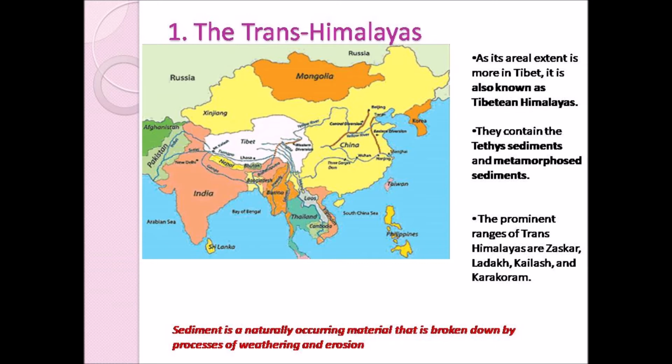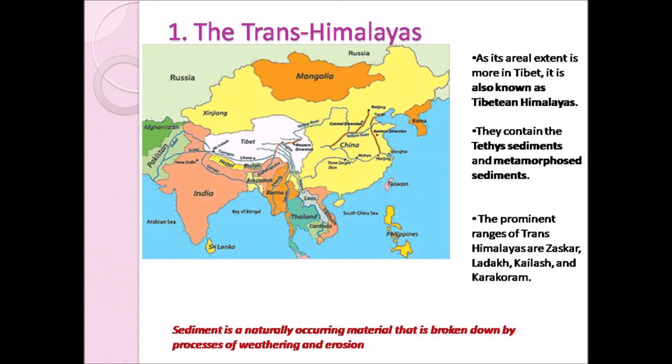Okay, children, these Trans Himalayas contain the Tethys sediment. What is meant by Tethys? Tethys is an ocean which existed during the Mesozoic period. Mesozoic period means it was about a million years ago. So million years ago there was a Tethys ocean, and the sediments found in this region are called the Tethys sediments. These Tethys sediments are also known as the marine sediments.